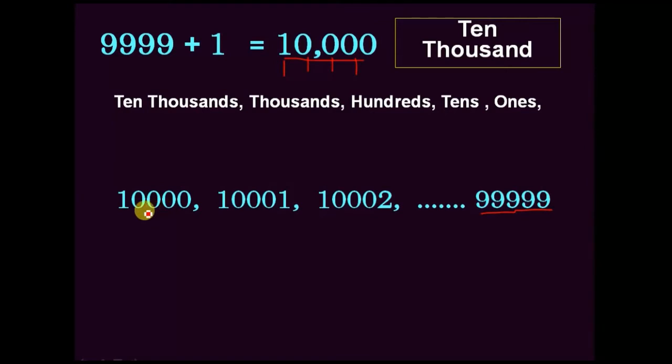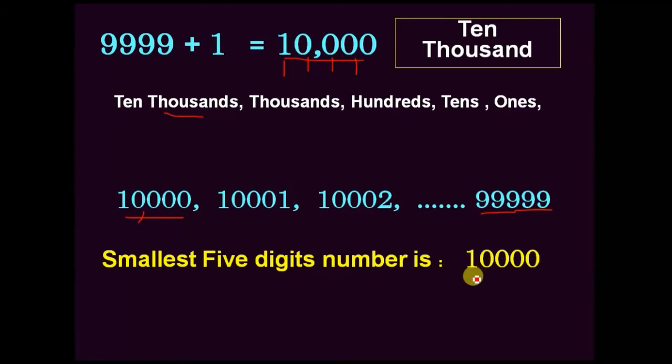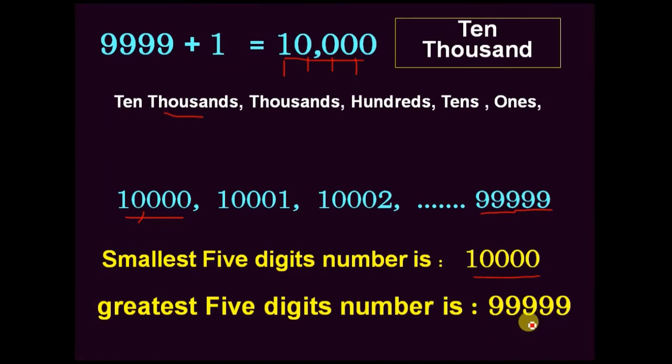99,999. That means the smallest 5 digit number is 10,000 and the greatest 5 digit number is 99,999. It is familiarly known as 99,999, with the 10,000s place value. So here the smallest 5 digit number is 10,000 and the greatest 5 digit number is 99,999.